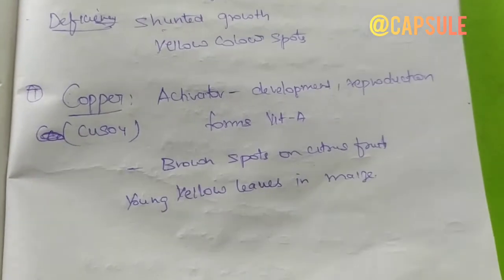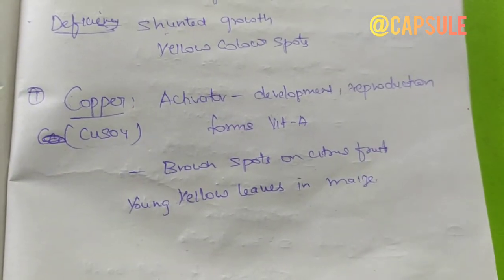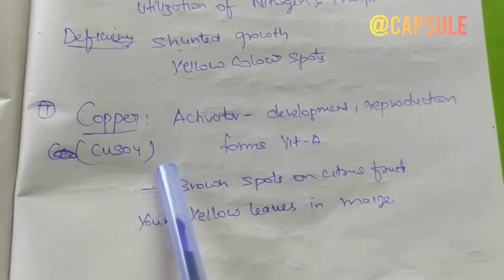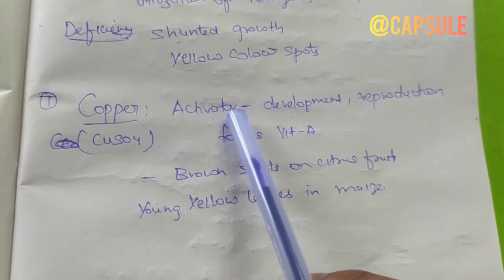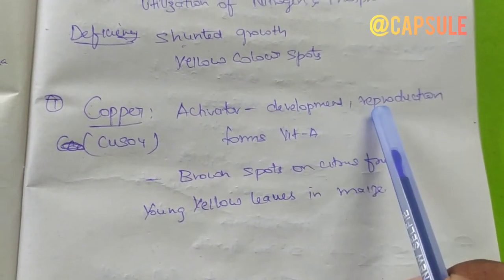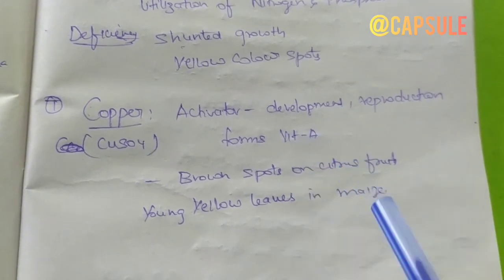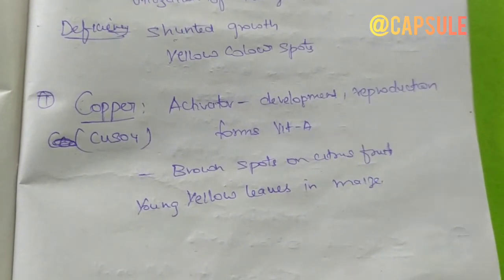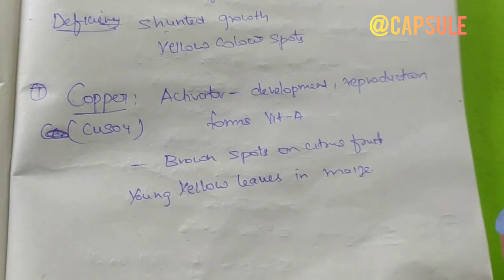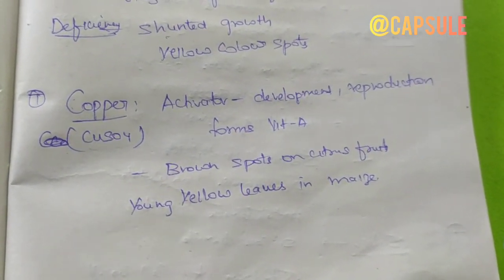Next, coming to another trace element, copper. It is available as copper sulfate, and copper is an activator of development and reproduction of the plant. It also forms vitamin A in the plants. Deficiency of copper leads to brown spots on citrus fruits and young yellow leaves in maize.